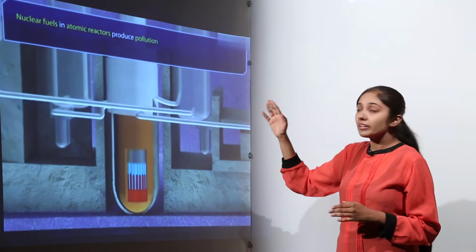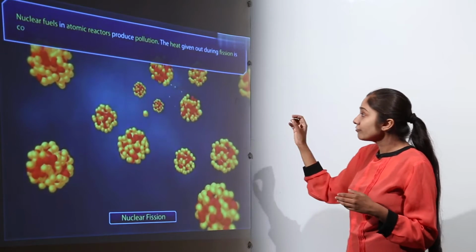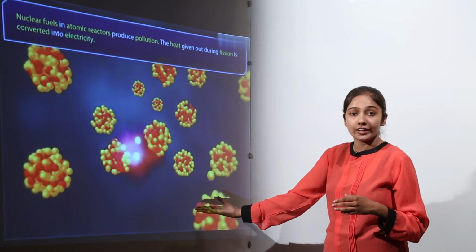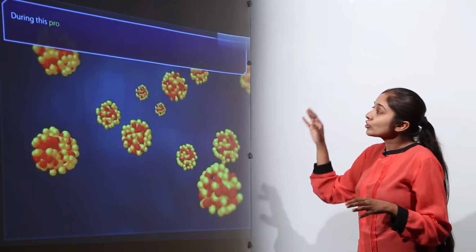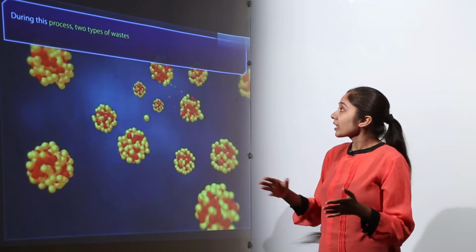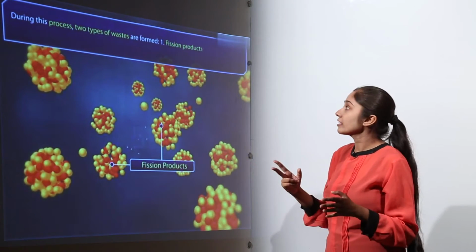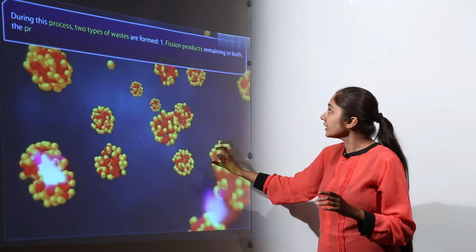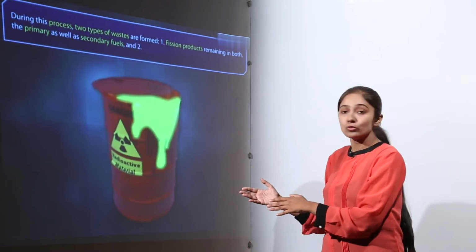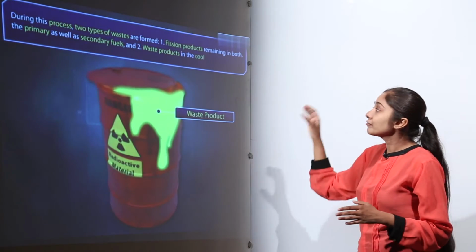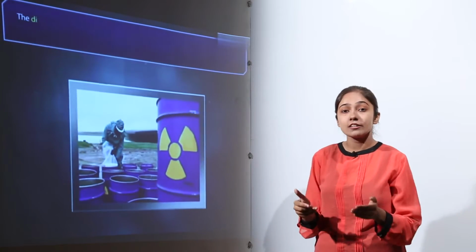Nuclear fuels in atomic reactors produce pollution, and the heat given out during the nuclear fission reaction is converted into what? It is converted into electricity. So, during this process what happens? Well, two types of waste are formed in nuclear reactors. The first one is the fission products remaining in both the primary as well as secondary fuels. And secondly, we have the waste products in the coolant. So, these waste products cause radioactive pollution.